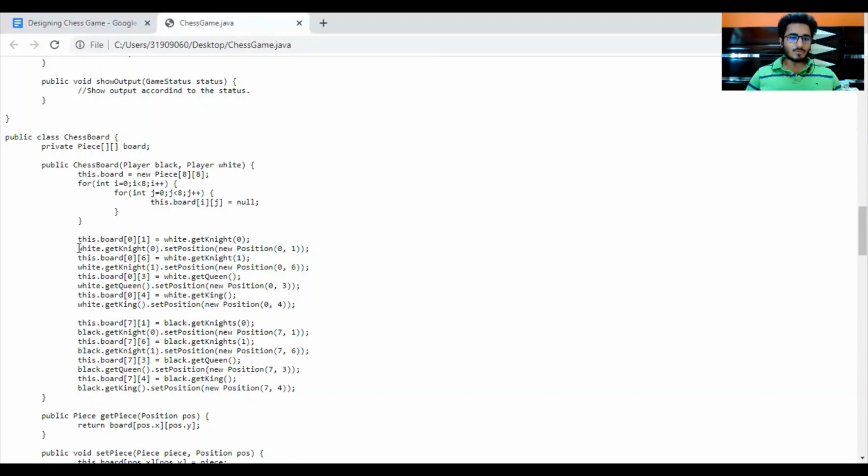Also, as we talked about before, we haven't set the position of the pieces, but now we are keeping the pieces on the board, so we also have to set the position attribute of our pieces. For that, we have used the setter, and in that we are just passing the row and column on which that piece is standing. For example, initially the white knight is standing at position 0, 1 on the board. So we have set the reference of board 0, 1, which is now pointing to the white knight, and also we have set the position attribute of the white knight by passing the new position of 0, 1 to it.